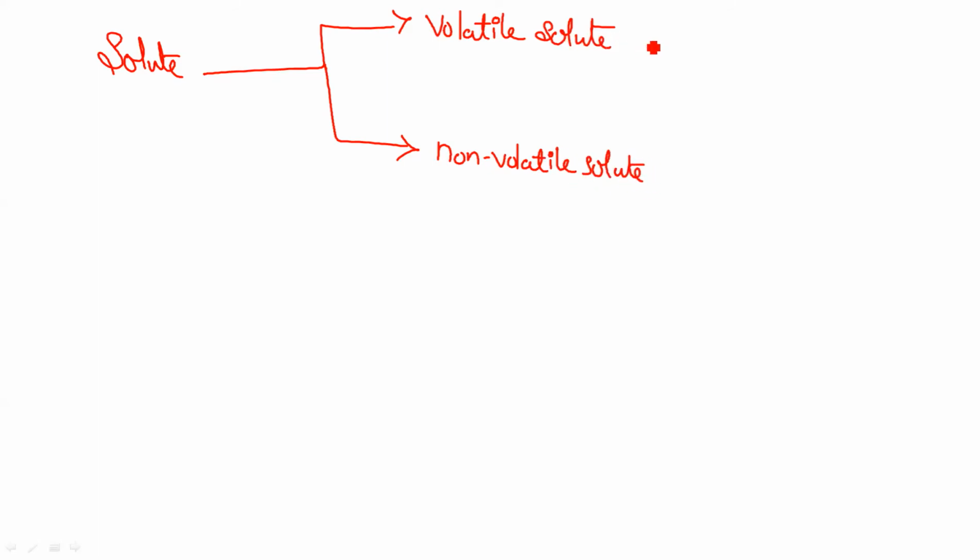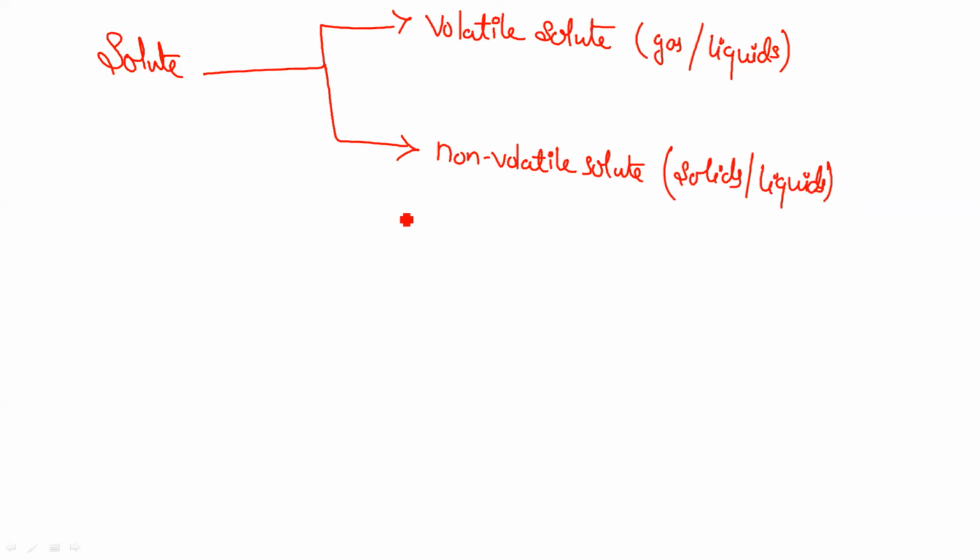The volatile solutes can be either gases or liquids. And the non-volatile solutes are generally solids, but they can be liquids also. Some of the liquids are also non-volatile solutes.